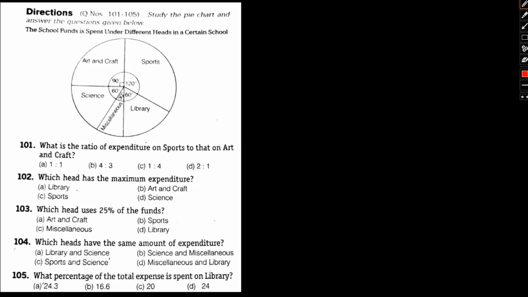So in this video again we will be continuing our discussion with respect to the CHSL 2015 paper. So what we'll be doing is basically we'll be focusing on the quant section or the QA and DI section particularly. We'll try and identify a particular question that have already come in the previous year's paper, basically a DI in this case, and we'll also try and understand the ideal approach to solving the same.